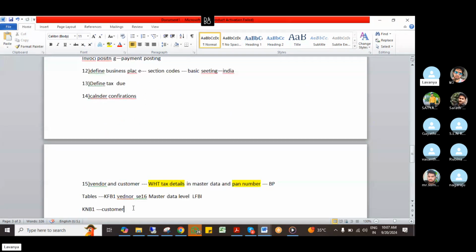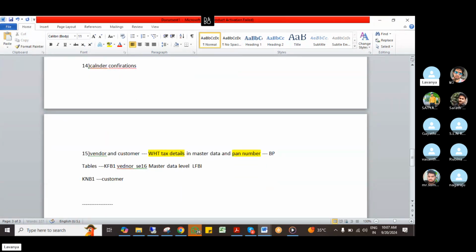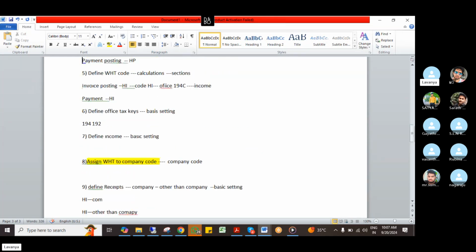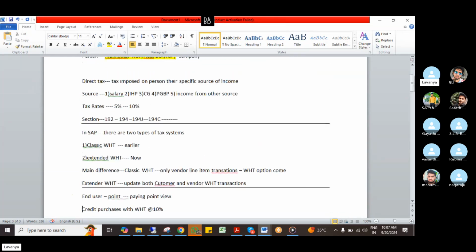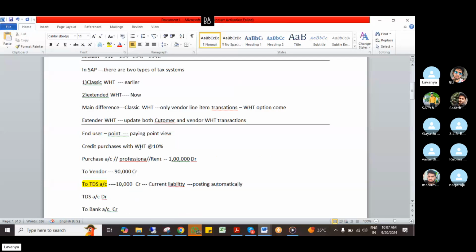We have done all this configuration, right? So we'll post one entry. Then I'll show you one transaction only. What I mentioned here, credit purchases 10%. This is vendor, right? FB60. Okay, if you come here, purchases. It's applicable to input tax also, right? So I will give you input tax. First I will show you on this entry how it is going to reflect.